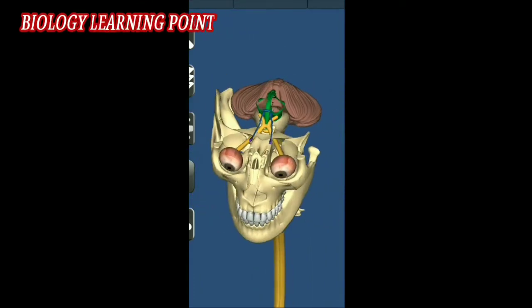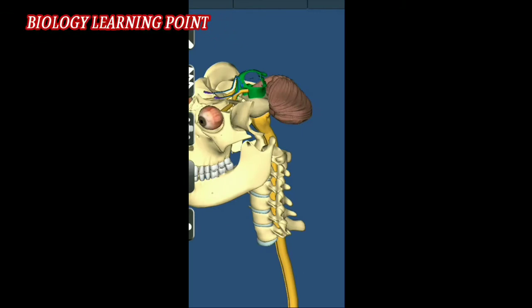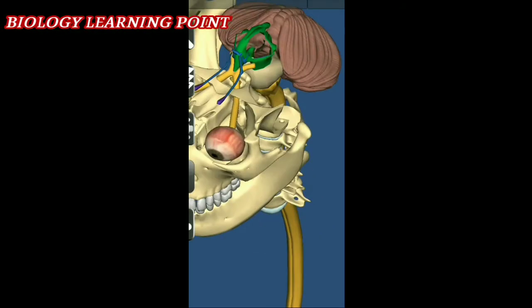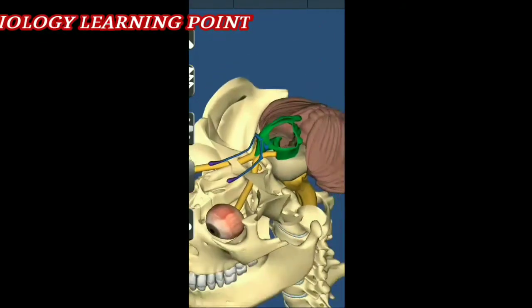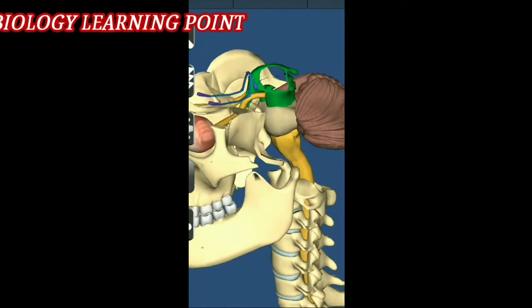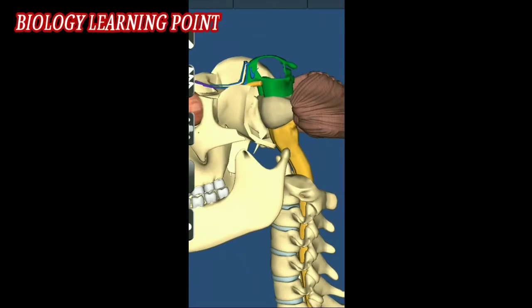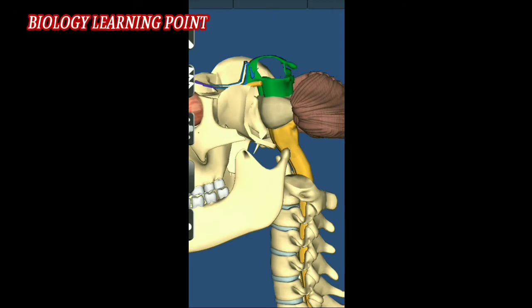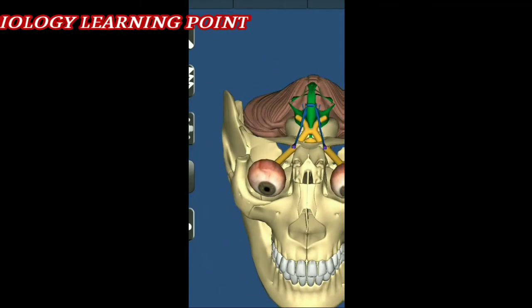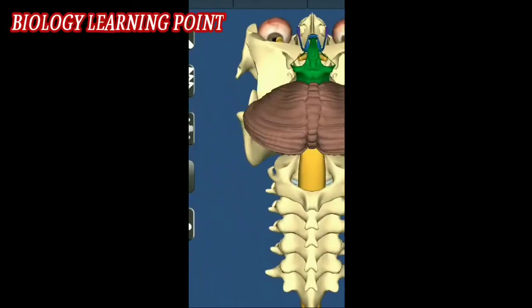You can see that it is present after the forebrain and above the hindbrain. So what is the location of the midbrain? The location of the midbrain is between the hindbrain and forebrain.